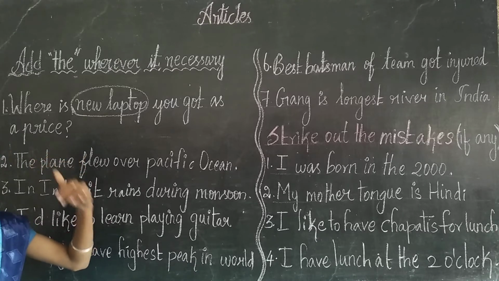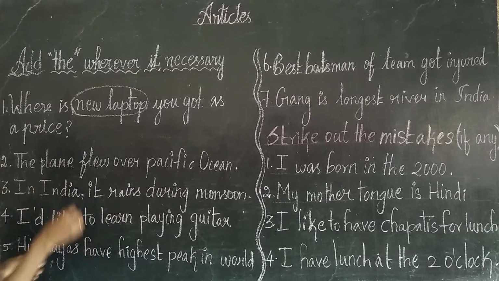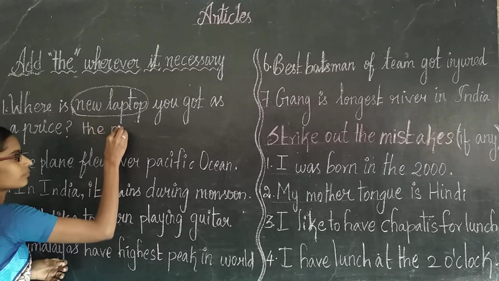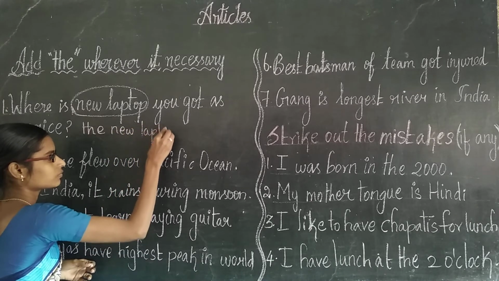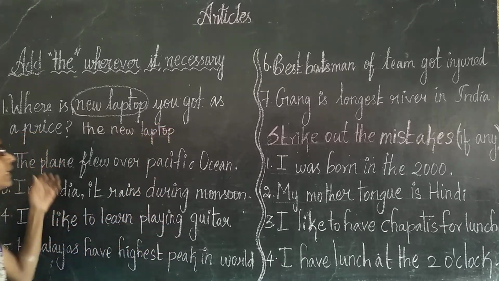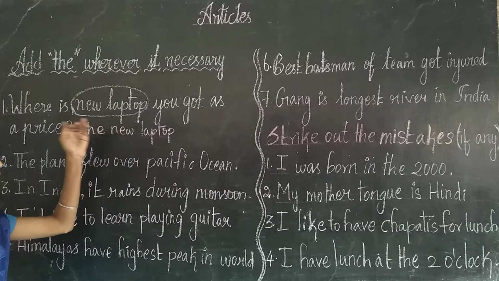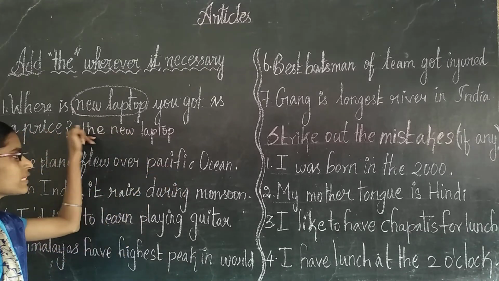Before a particular one, we have to use the, right? So, the new laptop. Here we are talking about the new laptop, which means a particular one. So we have to use the.